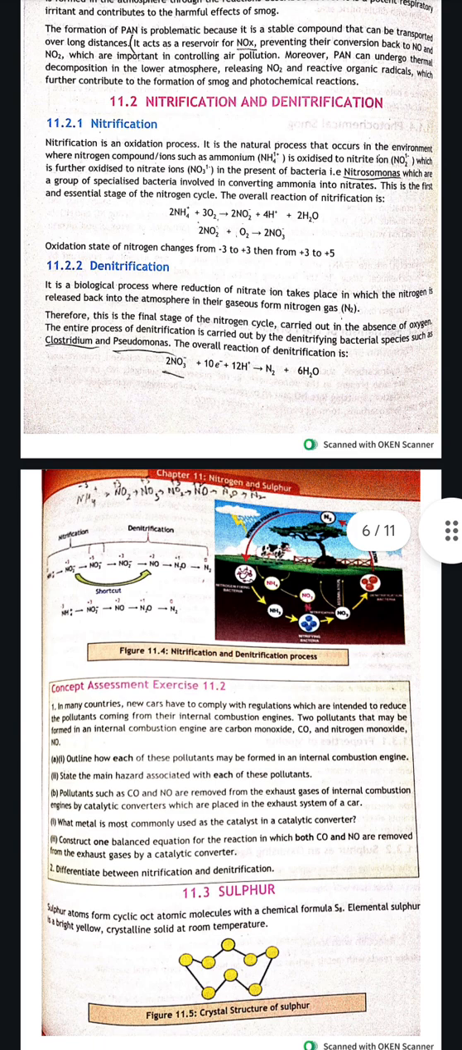The overall reaction of nitrification is as follows. Ammonia will react with oxygen to give nitrite plus 4 hydrogens plus 2 water molecules. Then this nitrite will further react with oxygen to form nitrate. The oxidation state of nitrogen changes from -3 to +3 and then from +3 to +5. In NH4 the oxidation state of nitrogen is -3, in NO2 it has the oxidation state of +3, and in NO3 it has the oxidation state of +5.